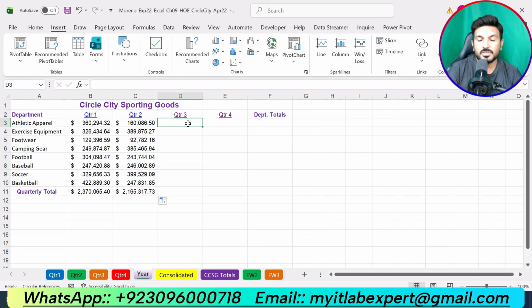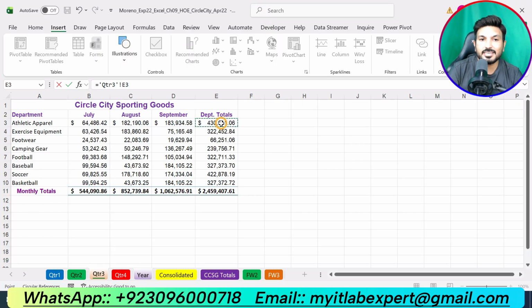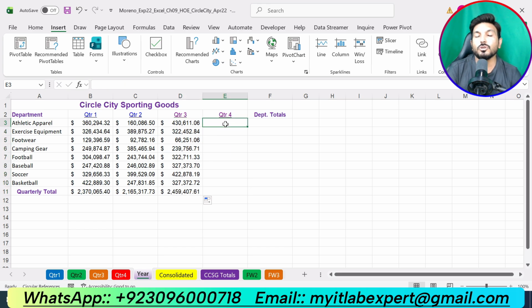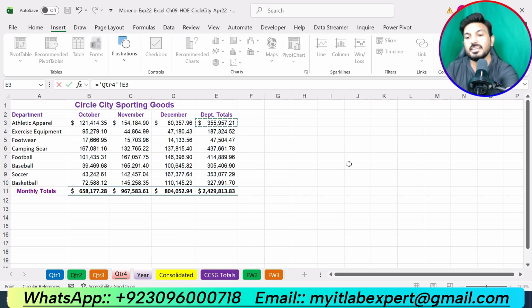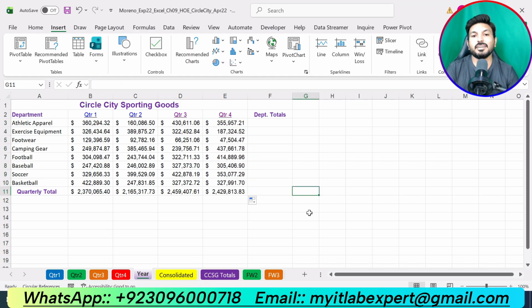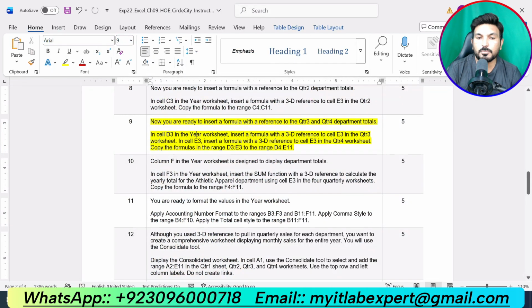Here type equal sign, go to quarter 3 and select cell E3, and press enter. Similarly, now we are supposed to insert a reference to the E3 cell in quarter 4 worksheet. Type equal sign, click on quarter 4 worksheet and select cell E3 and press enter. Use the fill handle to drag it down. So that is all about step number 9.